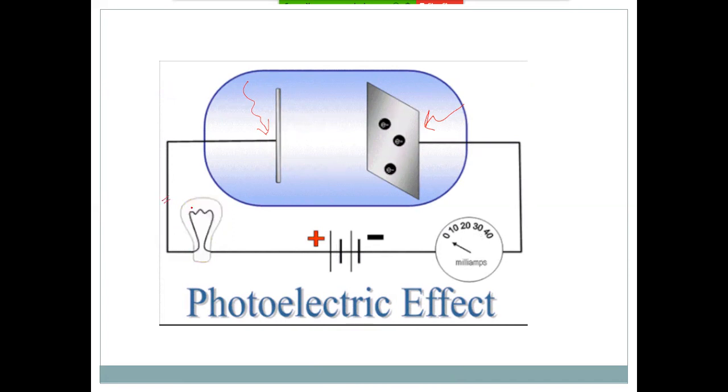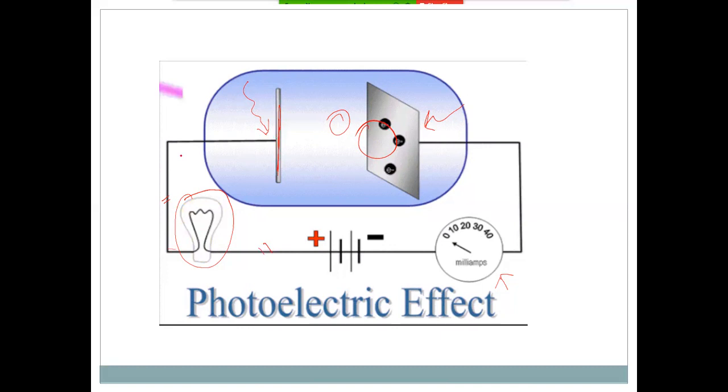Through this conducting wire, we connect an electric bulb, and this is a device which can measure the electric current. So when light falls on the metal surface, photoelectrons are ejected from the metal surface and reach the other metal rod. This metal rod absorbs the electrons, and these electrons start flowing through the conducting wire.